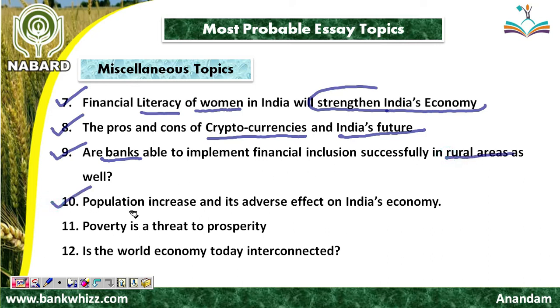Friends, the next important topic is population increase and its adverse effect on India's economy. I think you can deal with this topic in a very good way. Now friend, the next important topic is poverty is a threat to prosperity. Where there is less poverty, there is more prosperity. Where there is more poverty, there is less prosperity. So friend, both are very much interlinked with each other. You need to supply relevant facts and figures in support of the topic, and then you will be able to write an effective essay on this topic.